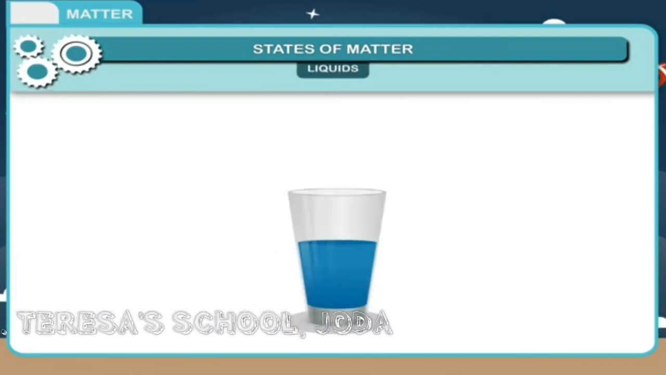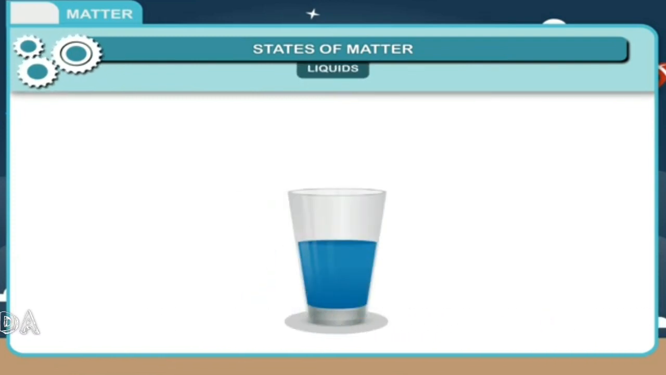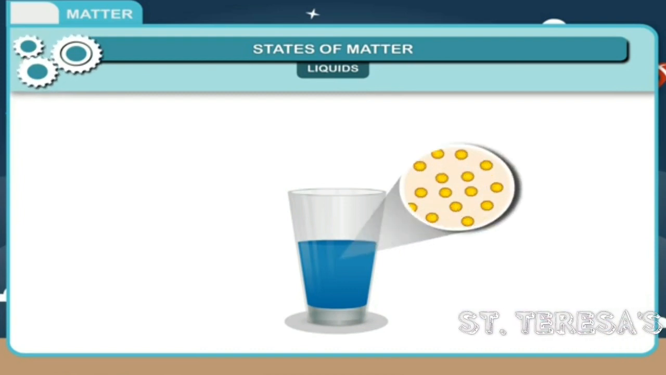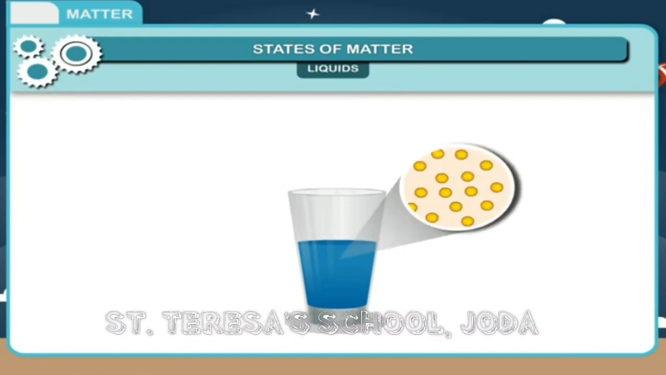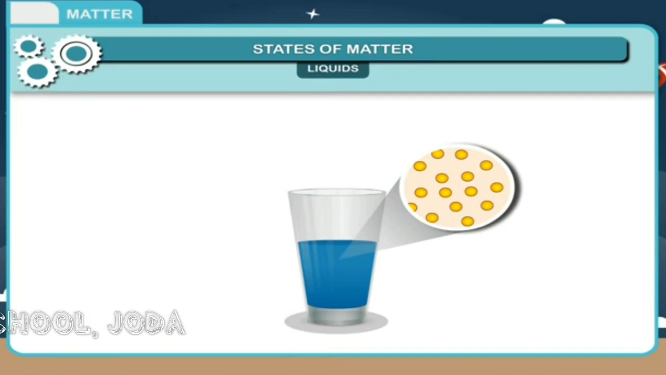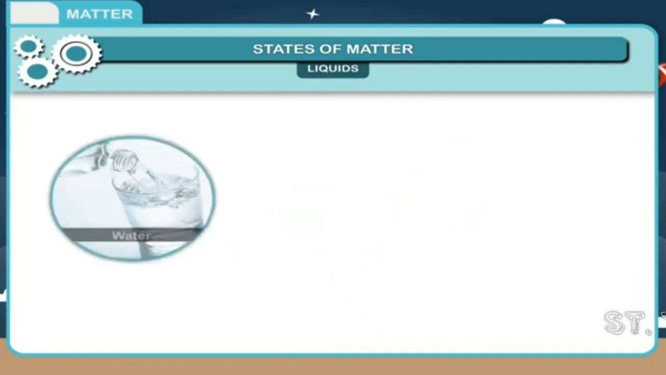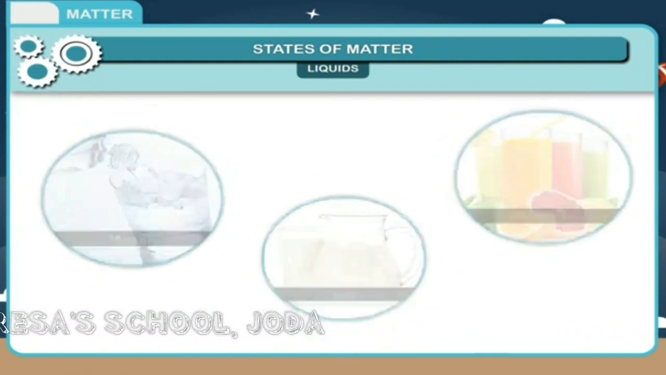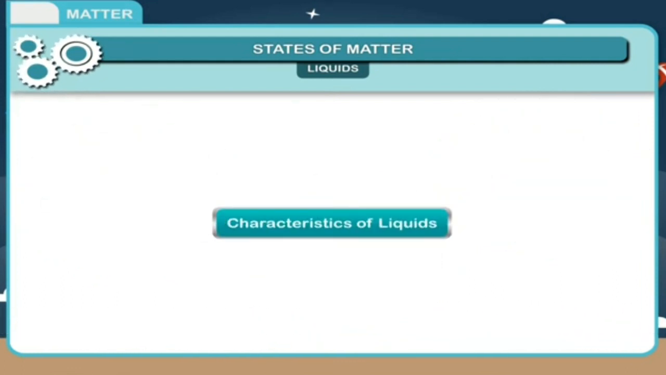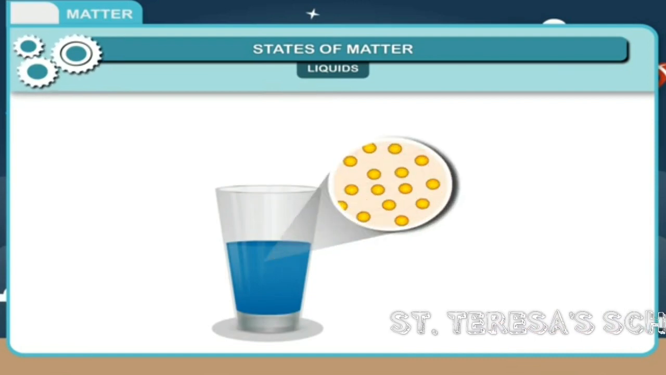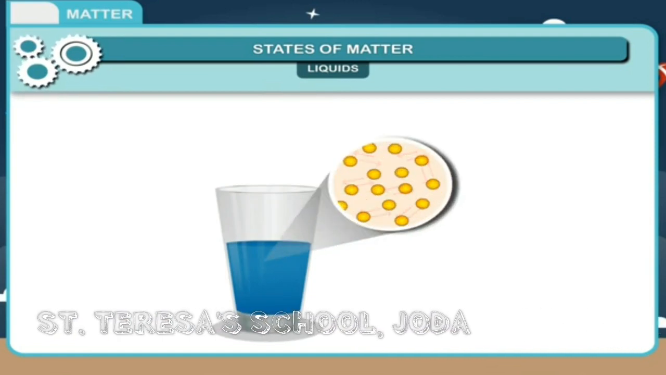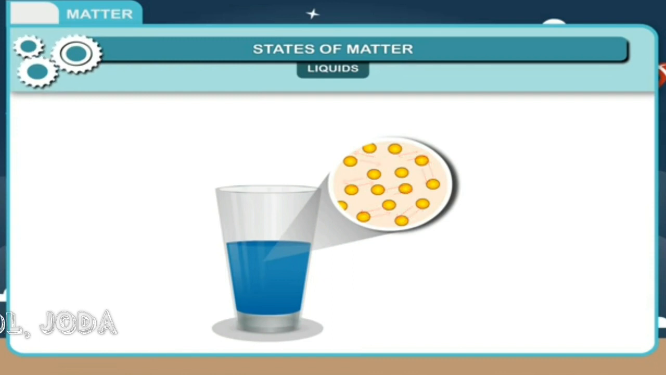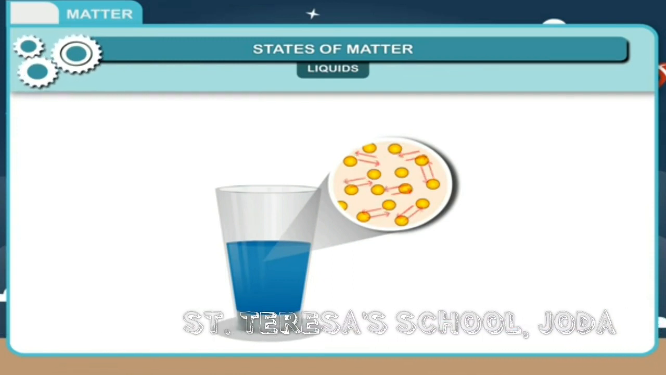Liquids have no definite shape but occupy a definite space. The particles of liquids are less attracted to each other than solids. Example: water, milk, fruit juice, etc. Characteristics of liquid. In liquid, the intermolecular force of attraction is slightly higher than the force of repulsion. Hence, the constituent particles can aggregate but show a tendency to flow.